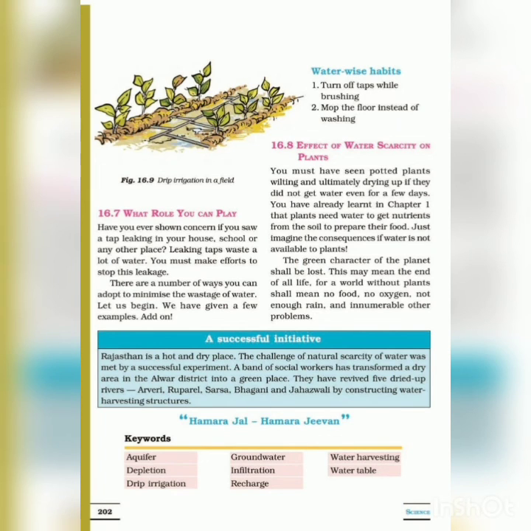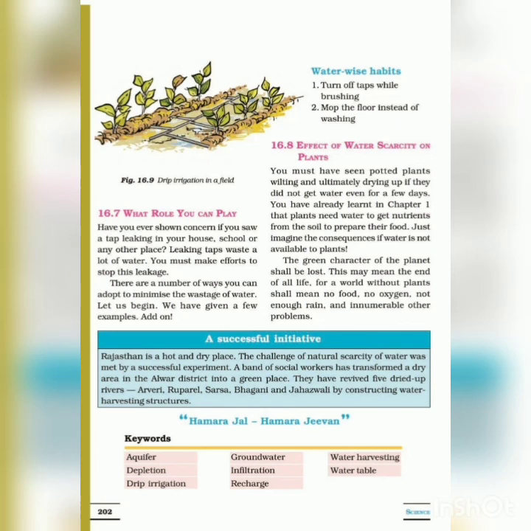Now the first one is water. Water is one of the most important precious resources that earth provides to living organisms. We use it for drinking and other domestic needs. Plants and animals also need water to survive.